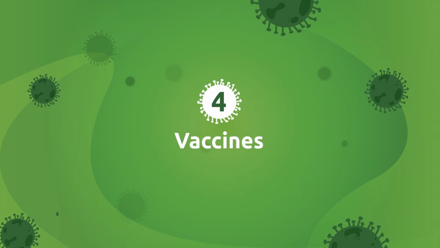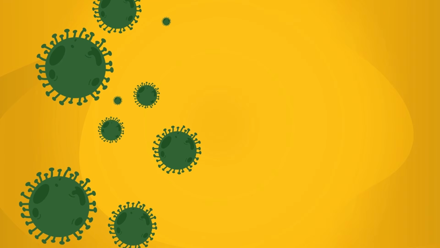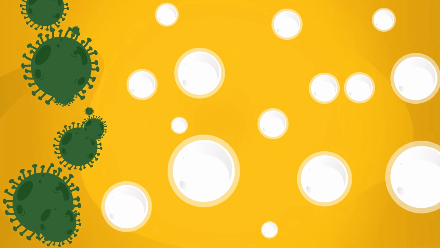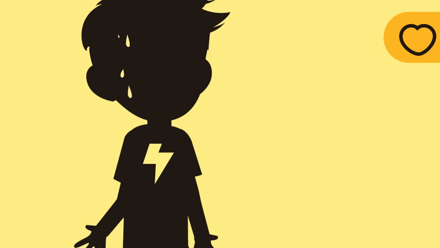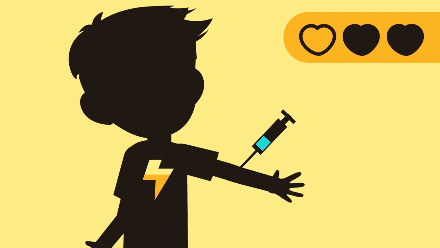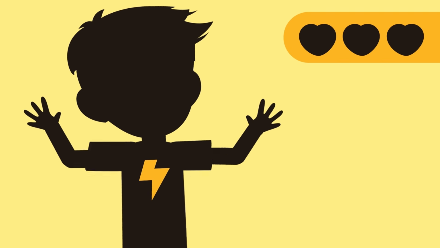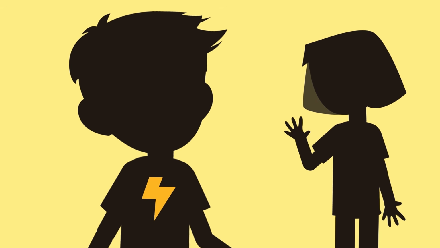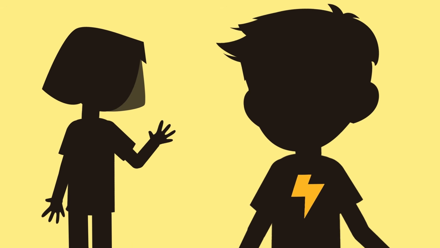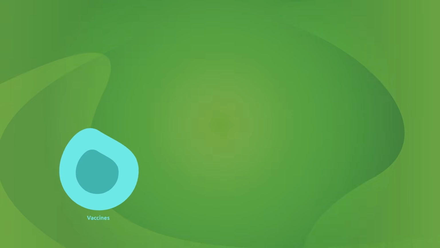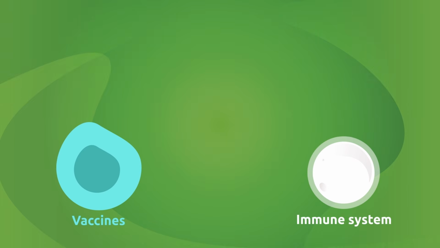Vaccines. As we mentioned before, some viruses cause diseases like the flu. Luckily, our immune system is there to protect us against viruses. As a prevention measure, we also have vaccines. Vaccines prepare our immune system, teaching it how to recognize a virus. It's like meeting someone for the first time. He or she will not be a stranger anymore. Next time you see them, you'll know who they are. The same thing happens with vaccines and our immune system.